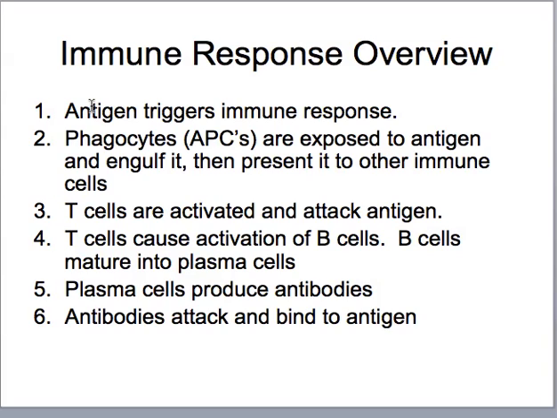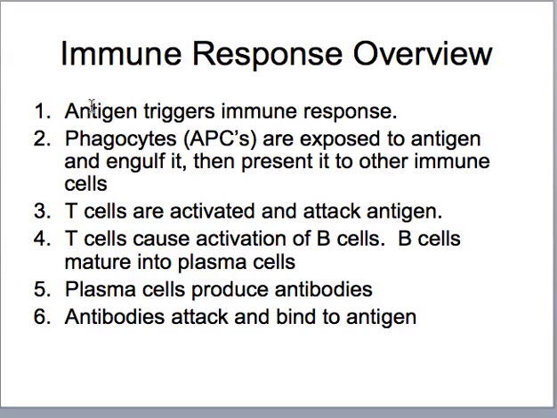And what that means is that then phagocytes, or antigen-presenting cells, are exposed to the antigen. In other words, they run into it, they see it in the bloodstream or in the tissues, and they will engulf it, meaning phagocytize it, and then they will present it or hold it out to other immune cells. Then T cells are activated and will attack the antigen.